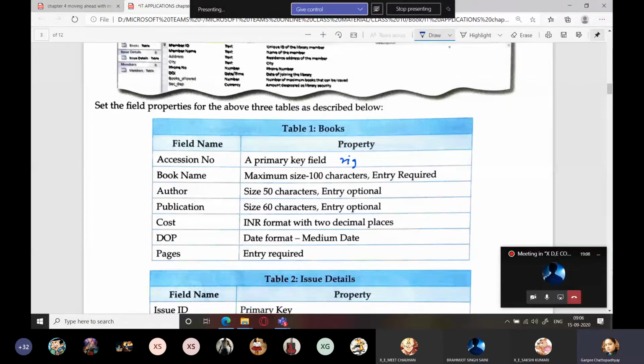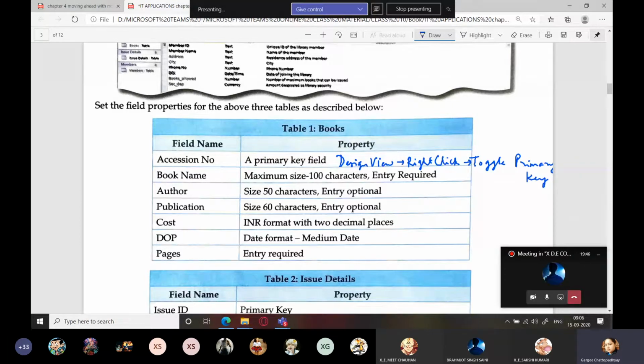The method: design view, right click, toggle primary key.